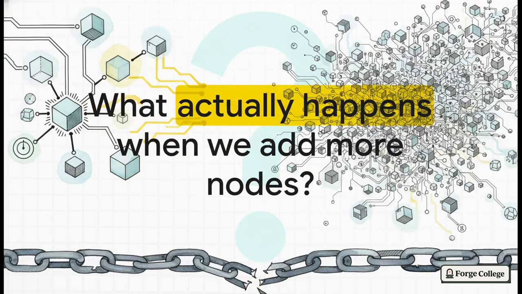We all know decentralization disperses power, right? I mean, that's the whole philosophical dream of Web3. But as a systems engineer, you can't just run a network on dreams. You run on code, physics, and hardware. So what exactly happens to your speed, your security, and your scalability when you crank up that validator count from, say, 5 nodes to 5,000? Spoiler alert, it's definitely not a free ride.